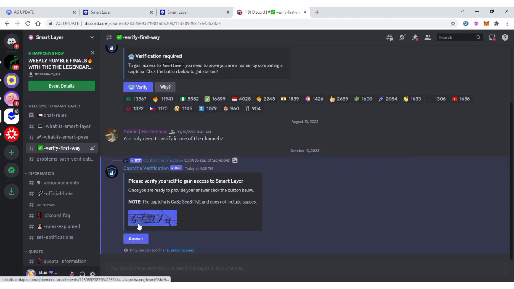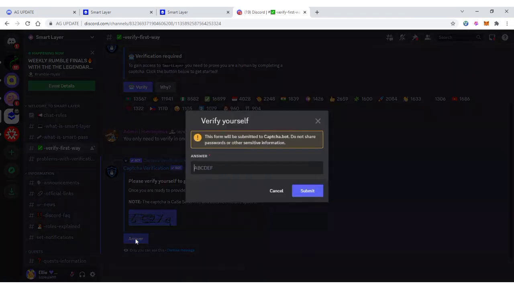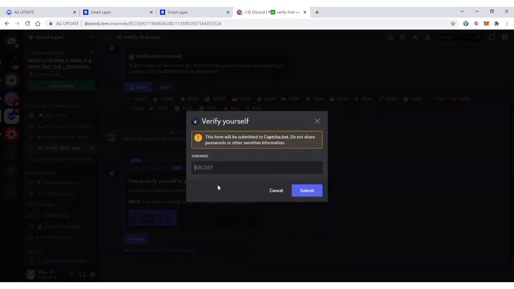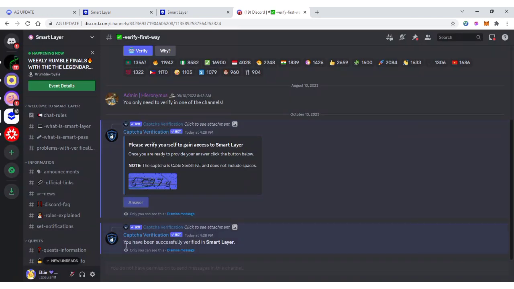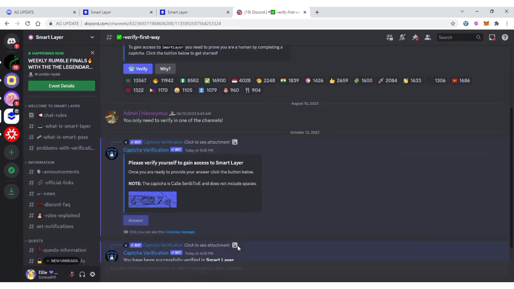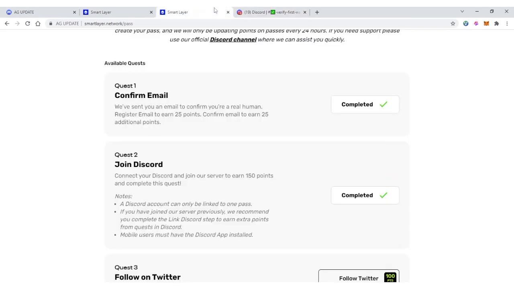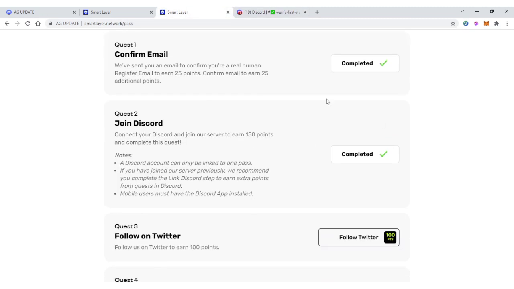So this is 6C, I think 27Q. So let's see. Then click submit. Alright guys, you have been successfully verified on Smart Layer. So this is how to join their Discord group. Then after that, you go back to the Smart Layer quest. You can see guys, I've already completed the task.